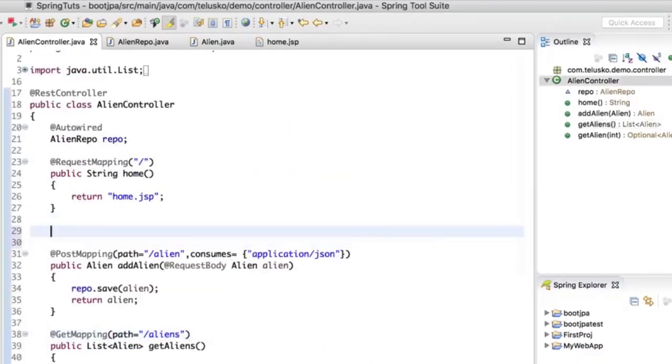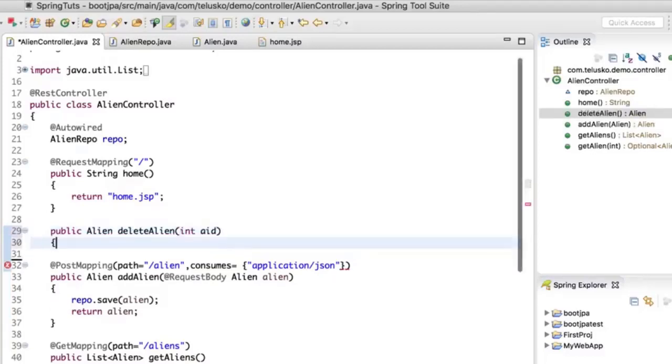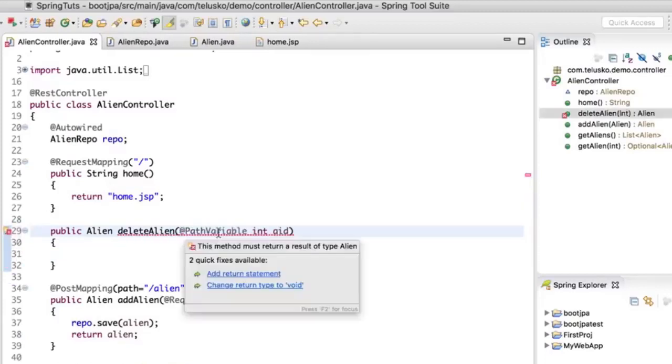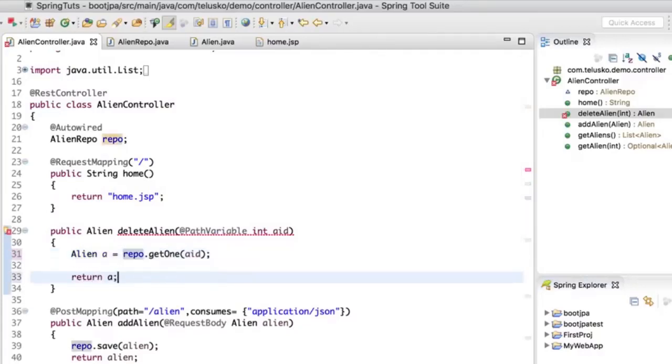So what I will do is create another mapping. So I would say public. I will return an alien and I will name this method deleteAlien. Now, while you are accepting, you will accept aid and that will be a path variable for you. And here I want to return an alien, but from where will you get the alien? Of course, using a get method, right? So first you have to check, do we have that record before deleting? So I would say repo dot. So first let's fetch the object. If I pass aid here, we will get that particular alien. So I would say Alien a is equal to, so we are getting a reference of that, and at the end let's return that as well.